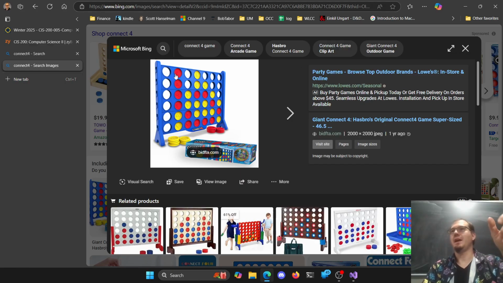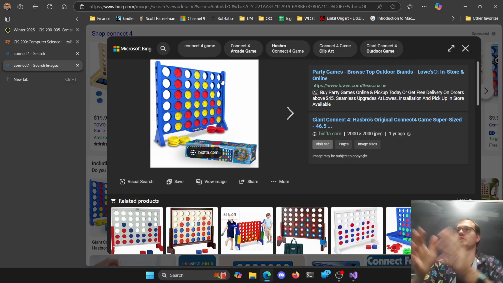Okay, does 1 match 1 plus 1? Does 1 match 1 plus 2? Does 1 match 1 plus 3? I don't know. Okay, go to the next one. Does 2 match 2 plus 1, 2 plus 2, 2 plus 3? Oh no, wait, 3. Does 3 match 3 plus 1, 3 plus 2, 3 plus 3? If we never go beyond 3, we'll never go out of bounds of our array or our vector, because I know 3 plus 3 is 6. I have an index 6. So that's for checking by that.